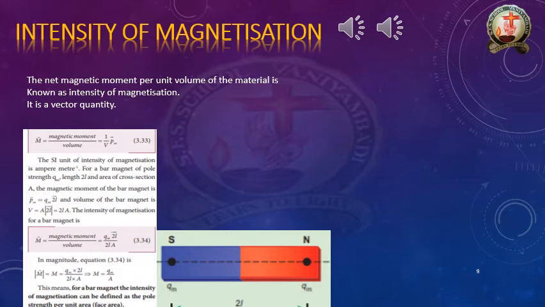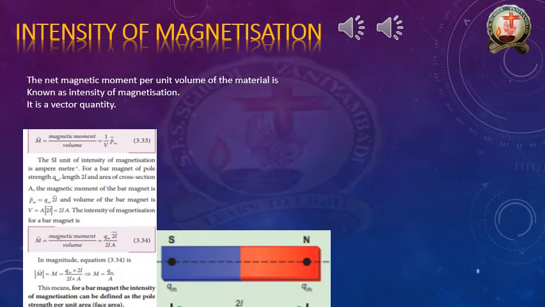Before giving the explanation of this intensity of magnetization, first of all, please see the bar magnet here. A bar magnet of pole strength Qm.